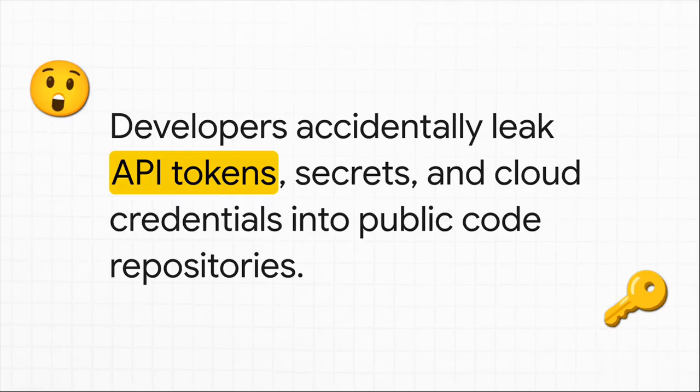Get this, it might seriously shock you, but developers routinely and completely by accident leak highly sensitive API tokens, secrets, and cloud credentials directly into public code repositories. Seriously, we're talking about the veritable keys to the kingdom, just sitting out there in the open for anyone to grab, all because someone forgot to hide a configuration file before hitting commit.